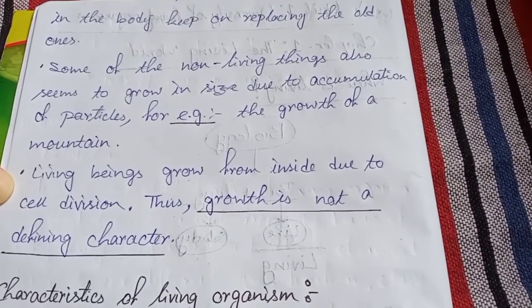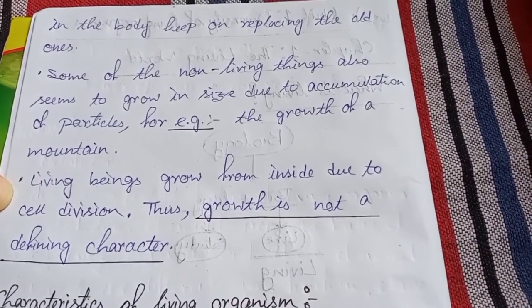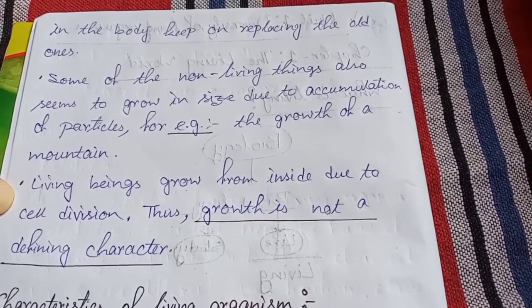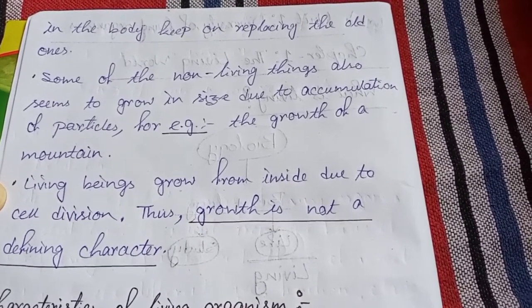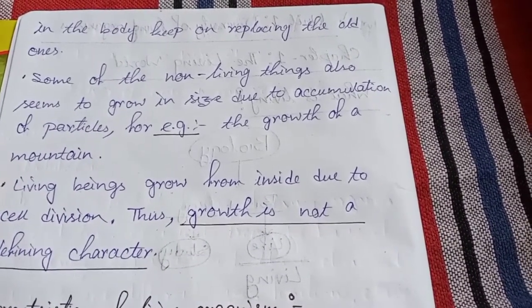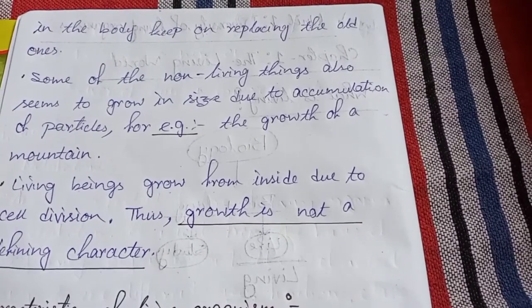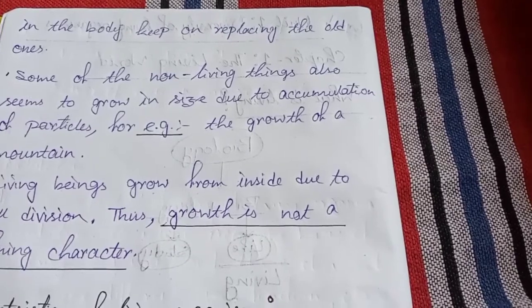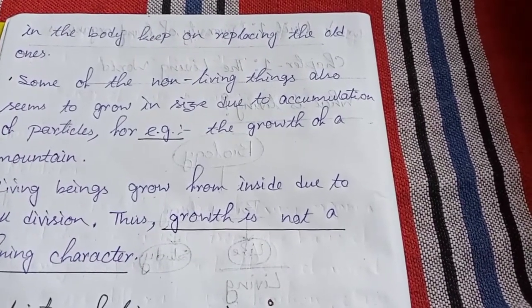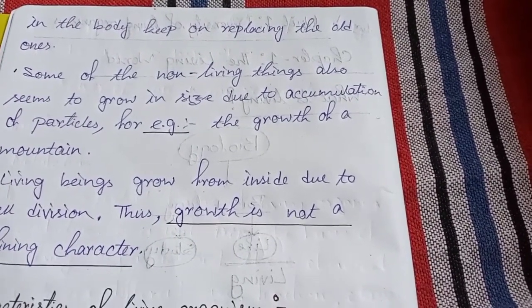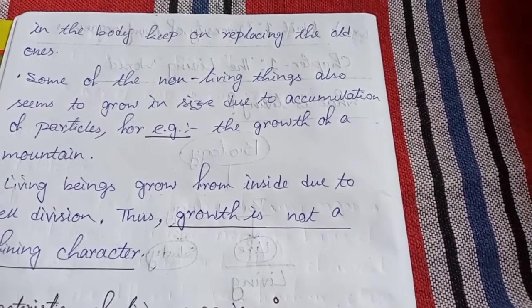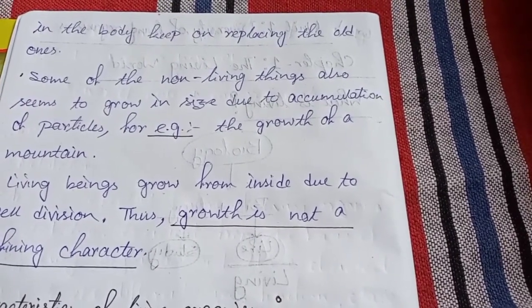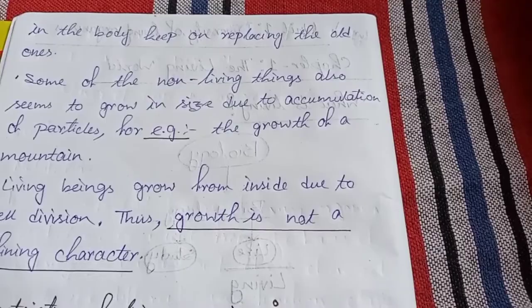Now what is the difference? It means we cannot say that this object or organism is growing, that's why it is a living organism. We have to have some other characteristics by which we can say that it is living or non-living. Only growth is not a defining character.